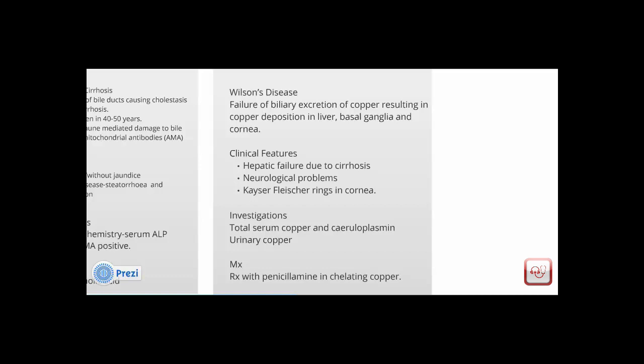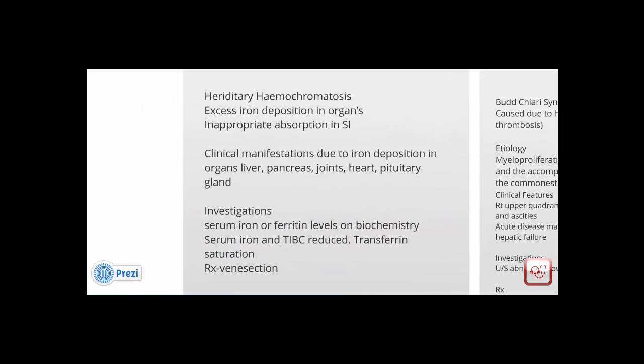Going on to the next disease, that is hereditary hemochromatosis. This condition is characterized by excess iron deposition in organs. What occurs here is iron tends to be inappropriately absorbed in the small intestine, leading to clinical manifestations due to iron deposition in the liver, the pancreas, the joints, the heart, and possibly the pituitary gland.